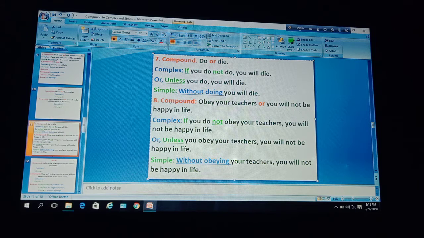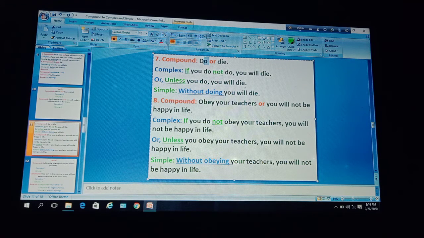Then to make it simple, you can use the help of without plus verb plus ing. At first use without, then the verb do, add ing with do, so doing.